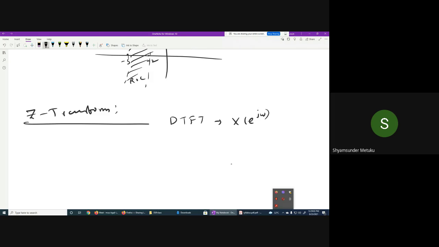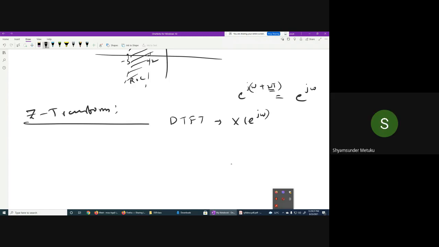Why I am writing e power j omega: in e power j omega, if omega becomes omega plus 2 pi, what is the value? e power j omega only, no? Yes, sir. So to indicate the periodicity in the DTFT, we have indicated the argument as e power j omega. Even though omega is a variable, this omega is going to have a periodicity with respect to what? Minus pi to plus pi, total of 2 pi, isn't it? Yes or no?